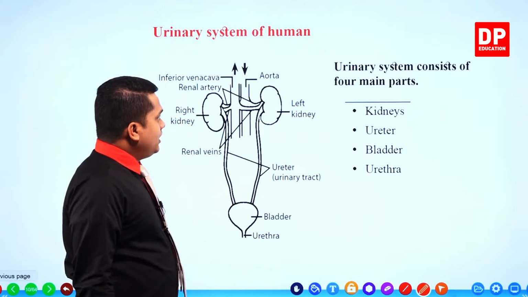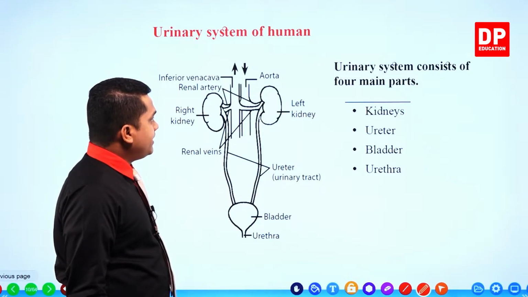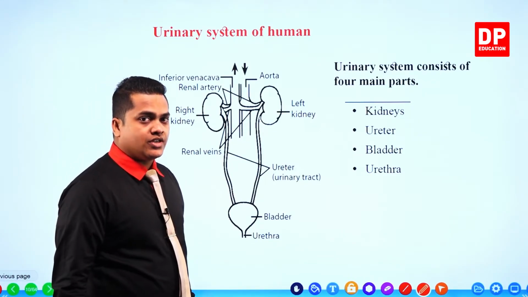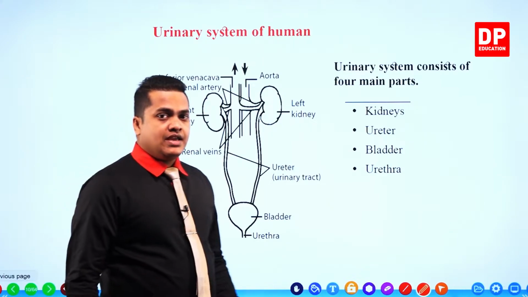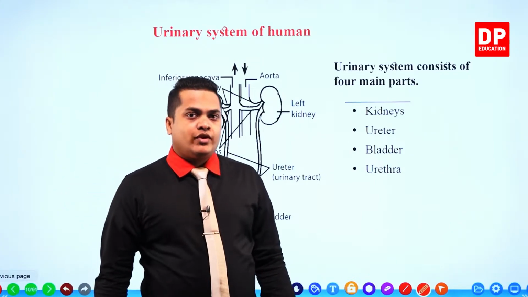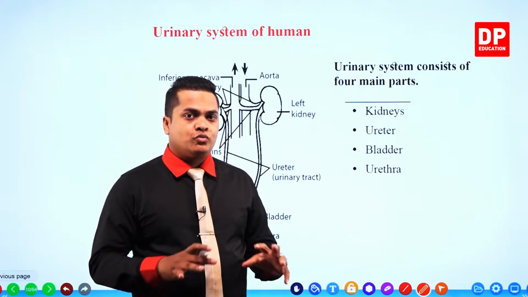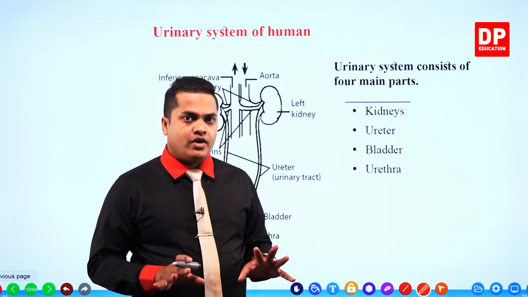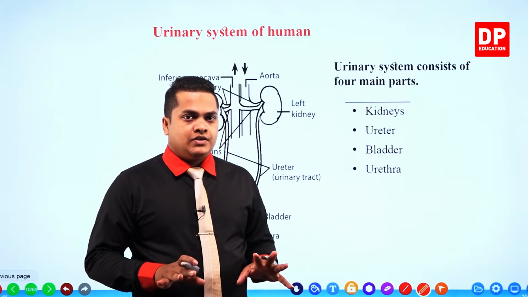So first of all, blood is coming from the aorta. The aorta is the main artery that distributes blood all over the body, right?